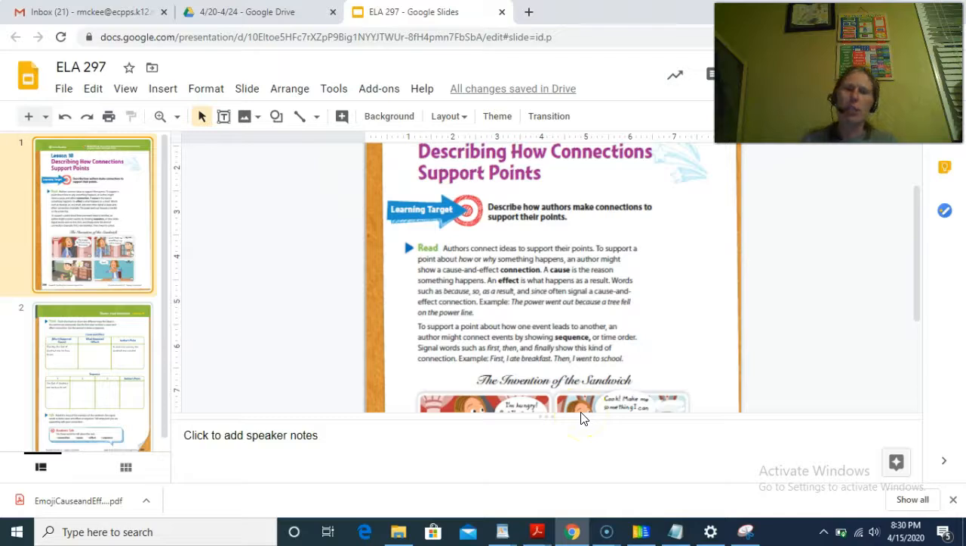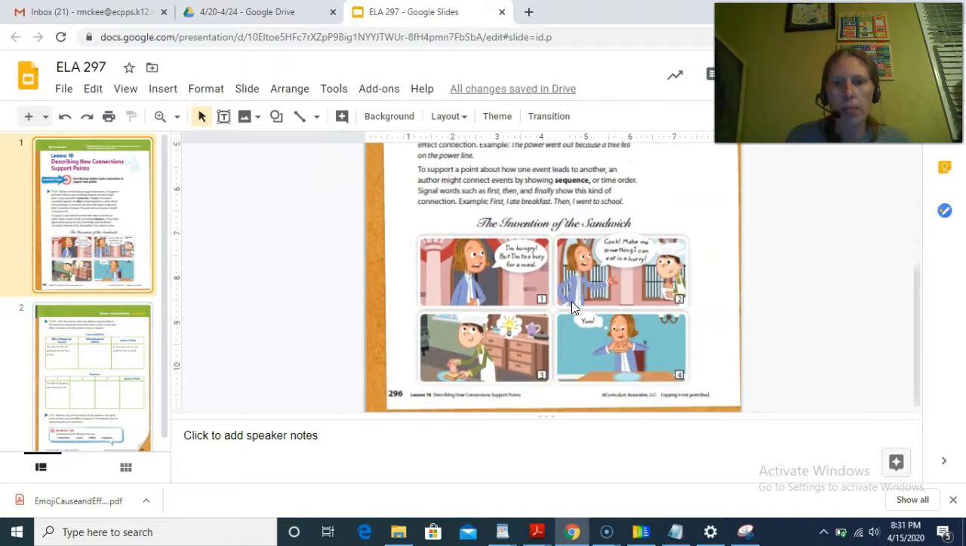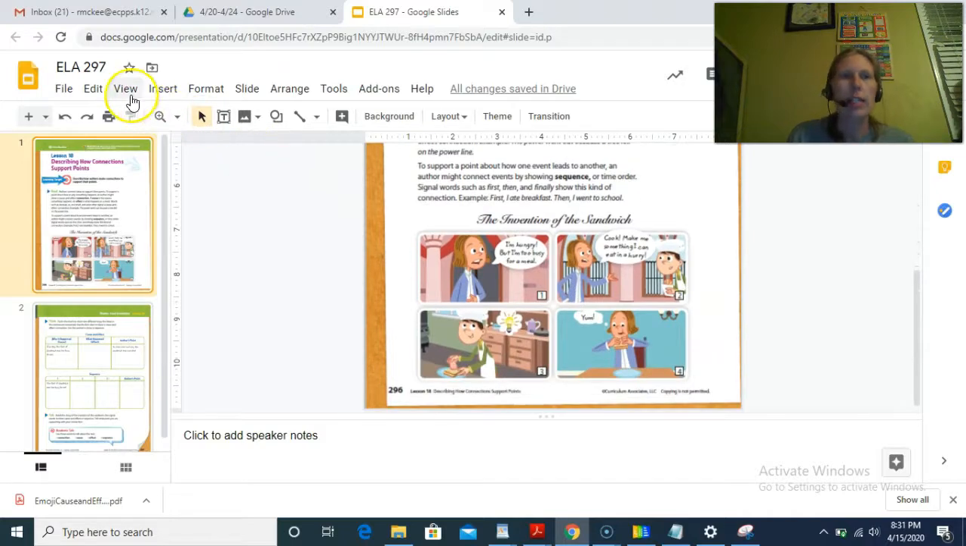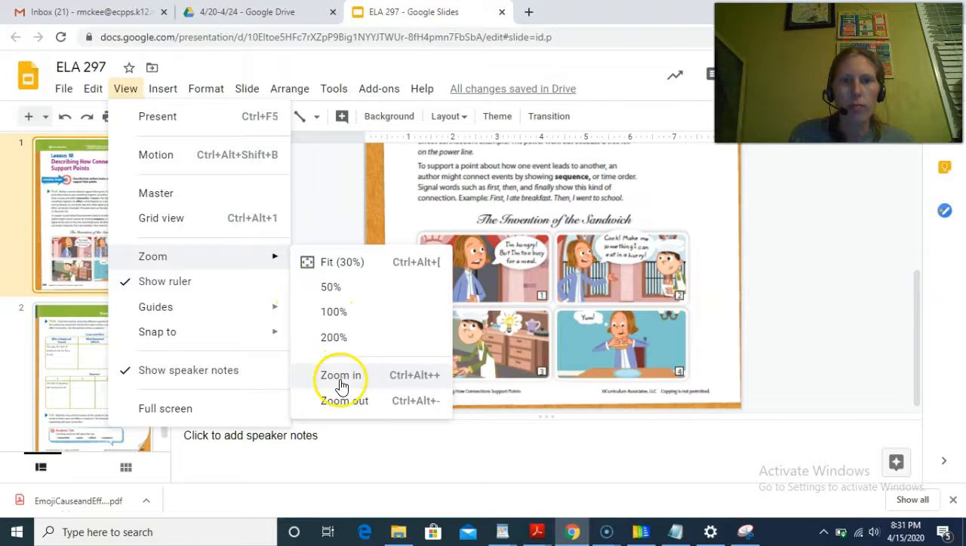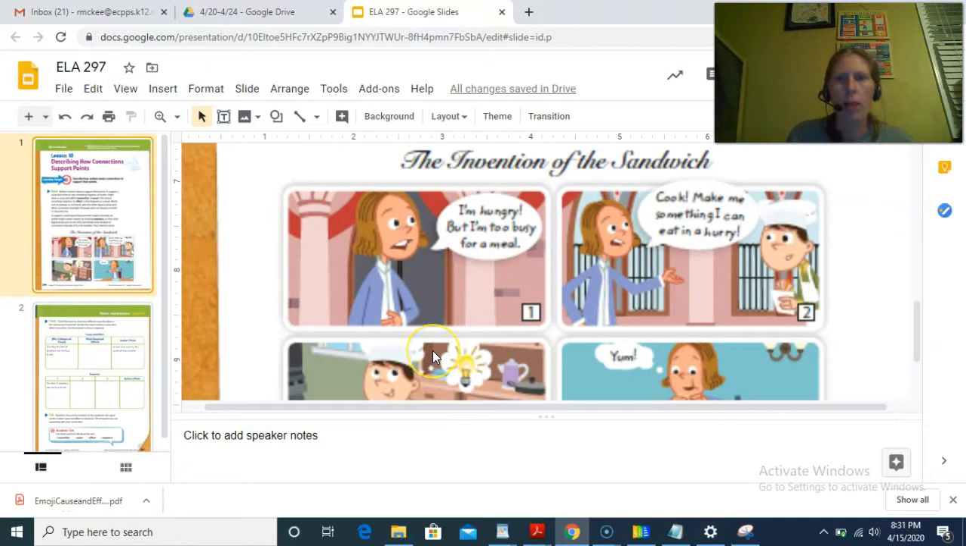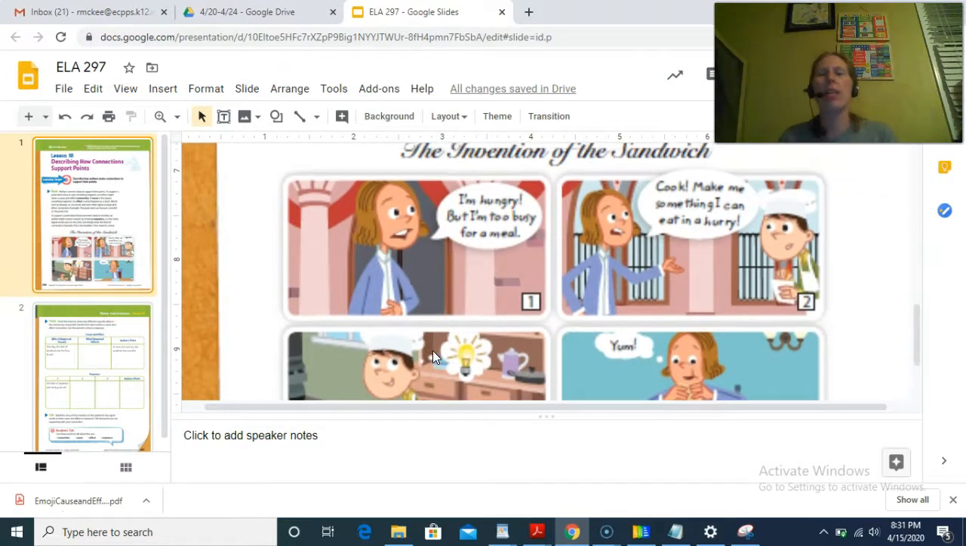We know about sequence. So what we're going to do is we're going to practice cause and effect with a little cartoon at the bottom, just to kind of ease us in here. I'm going to see if I can zoom in a little bit closer for you guys. Title of this comic strip being The Invention of the Sandwich. So we have this dude over here.